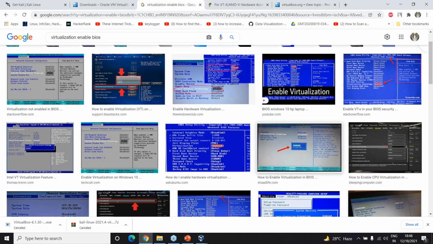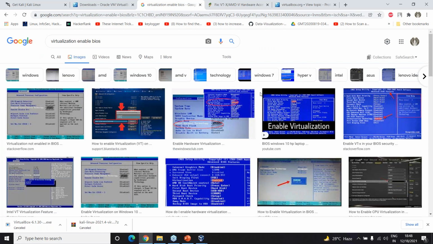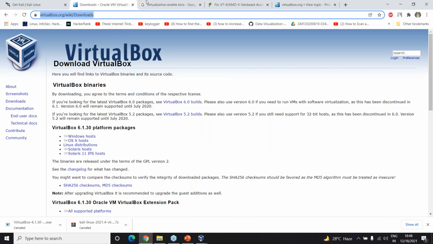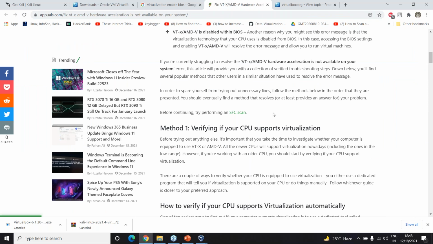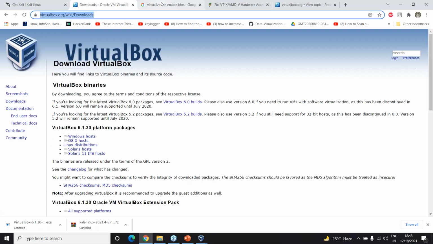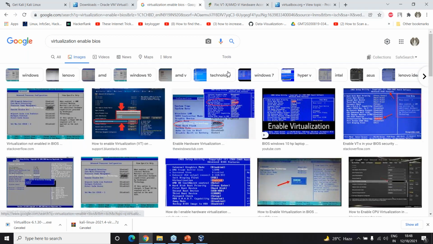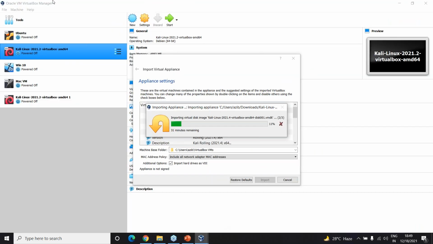Okay, once your virtualization is enabled, you can just restart your computer or laptop and then continue with your installation. You just have to reboot and then it is going to come to this place, then just import this thing.